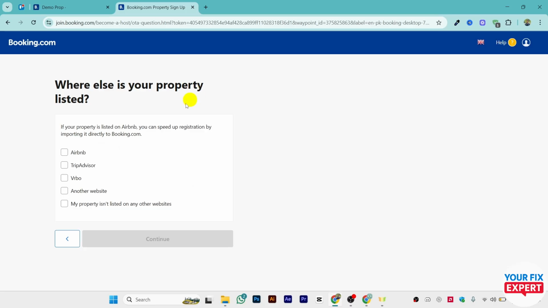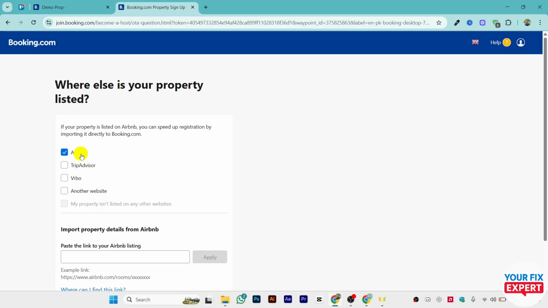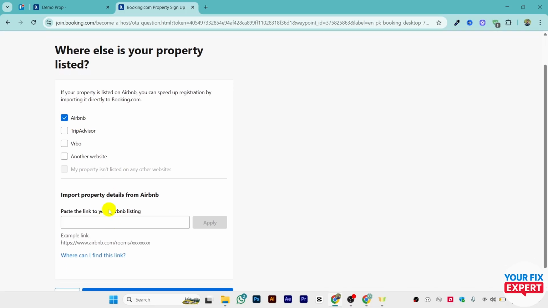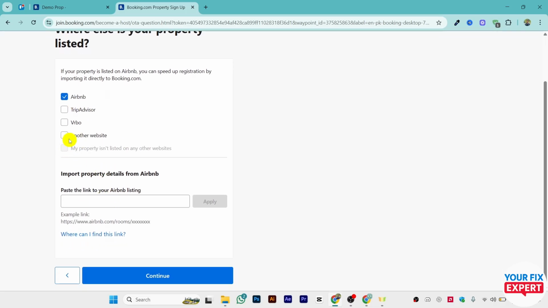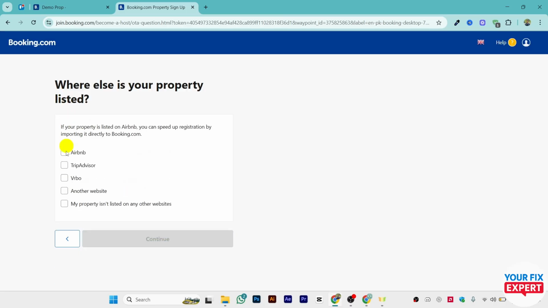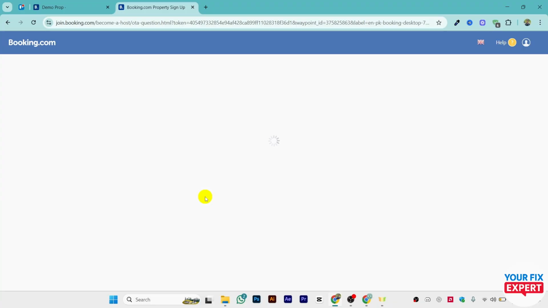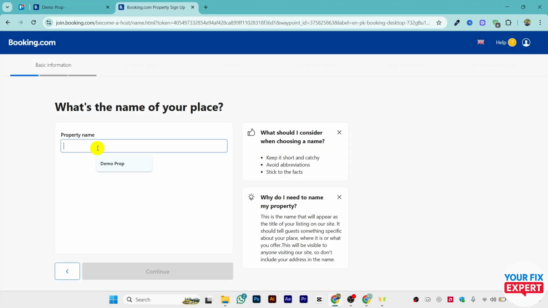If you have your property listed on any other link, you can just click it. Otherwise just click on this option, my property isn't listed on any other website. Let's say you have a listed property, you can just go to Airbnb and paste the link. Otherwise you can select the option my property isn't listed on any other website. Just click on continue, and after that they will ask you the name of your property.